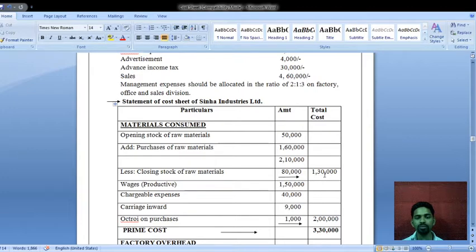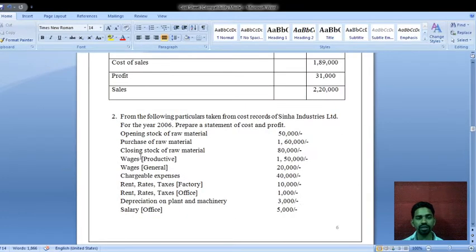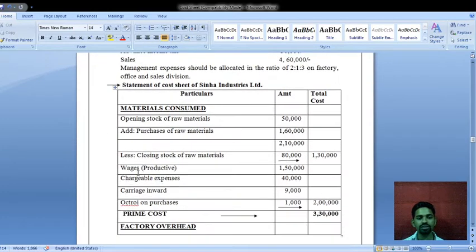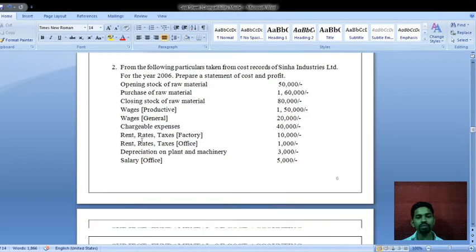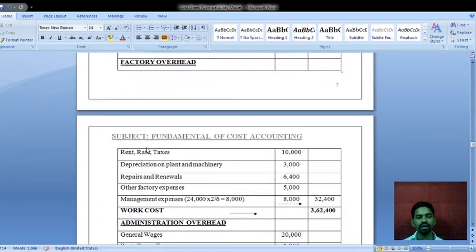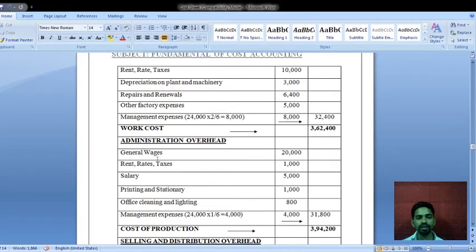In this material consumed amount we have to add the direct wages as well as the direct expenses. We will see one by one which are those. Next, wages productive 1,50,000, which we have to add. So here wages productive in the amount column 1,50,000. Next, charge wages amount 20,000 and in bracket it is given general. It means it is related to the administrative department, so you have to take it under the administrative overheads. Here under administrative overheads we have taken the general wages amount rupees 20,000.